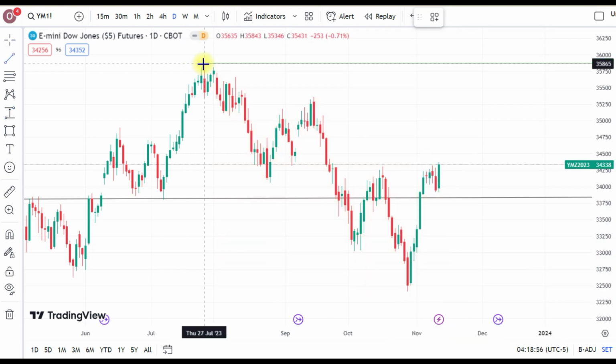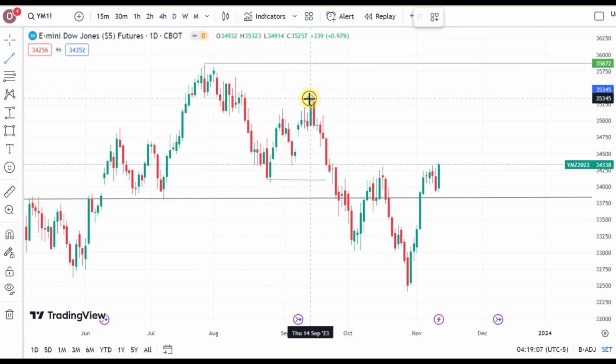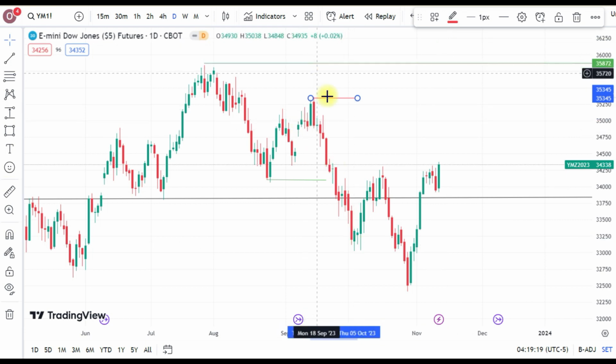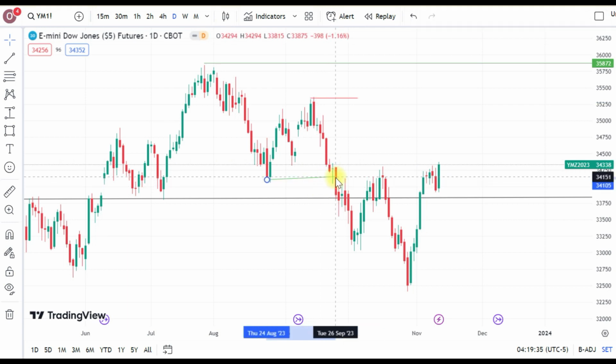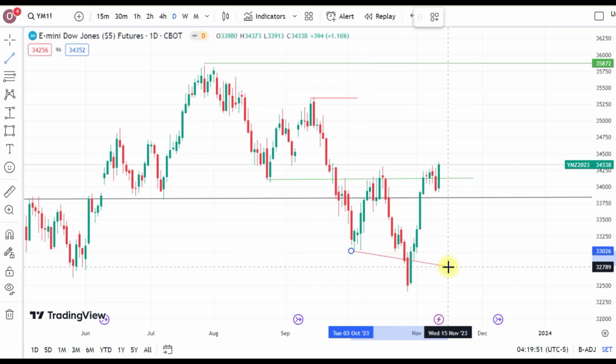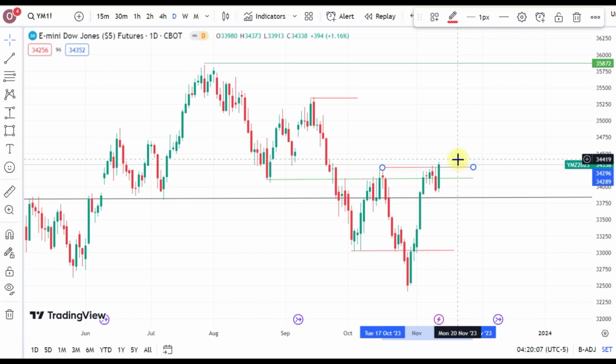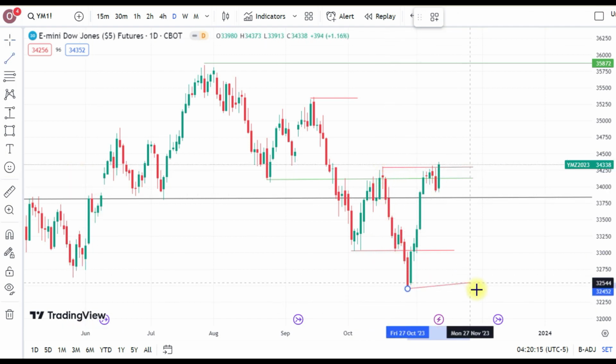We made this 52-week high. Then here is our low. Then we rallied into this area and we sold off. But the significance of this level is that it did not make a high as it previously did, which makes it a lower high. Then from this lower high, we sell off and we break this level. Here is our level low, and we make another low, or we make a lower low. Then from here we rally, we fail right here. That's our lower high. From this lower high, we sell off again and we make another lower low.